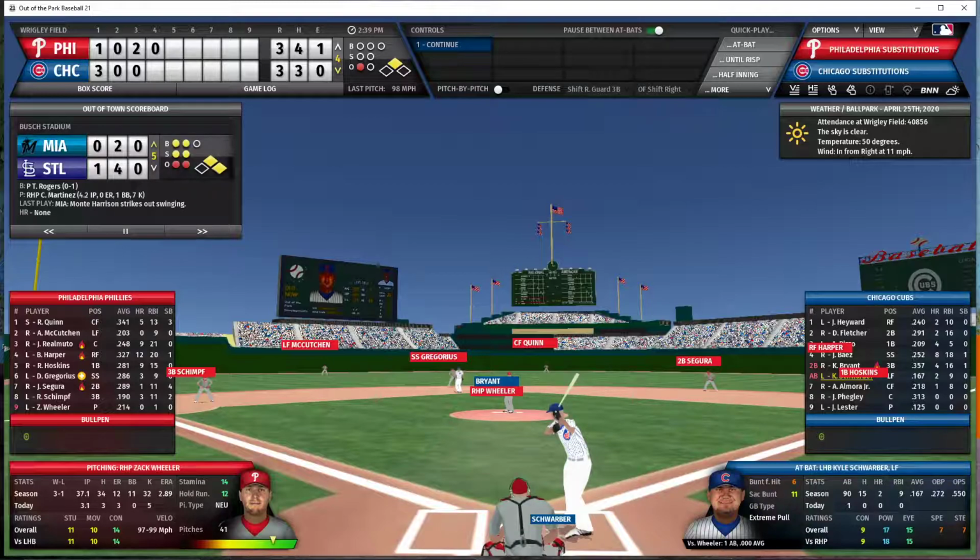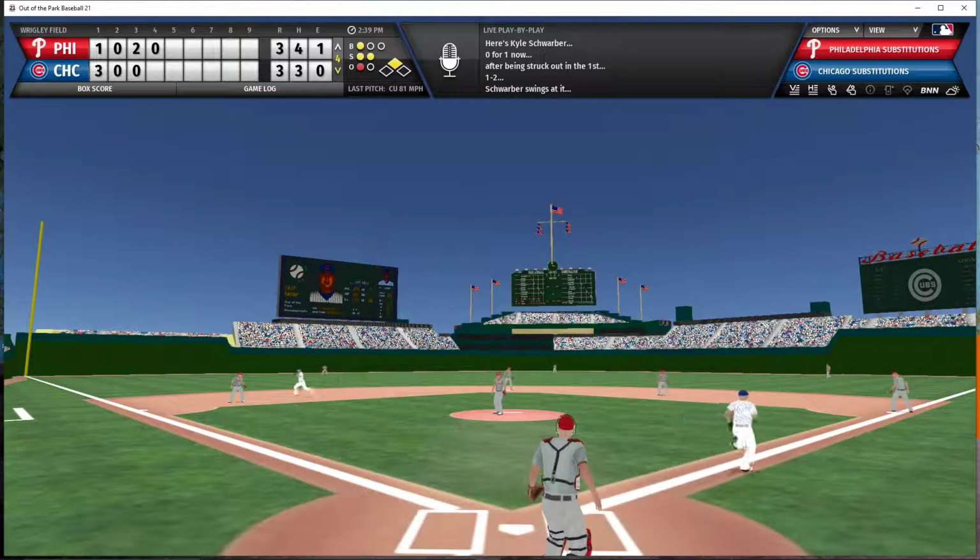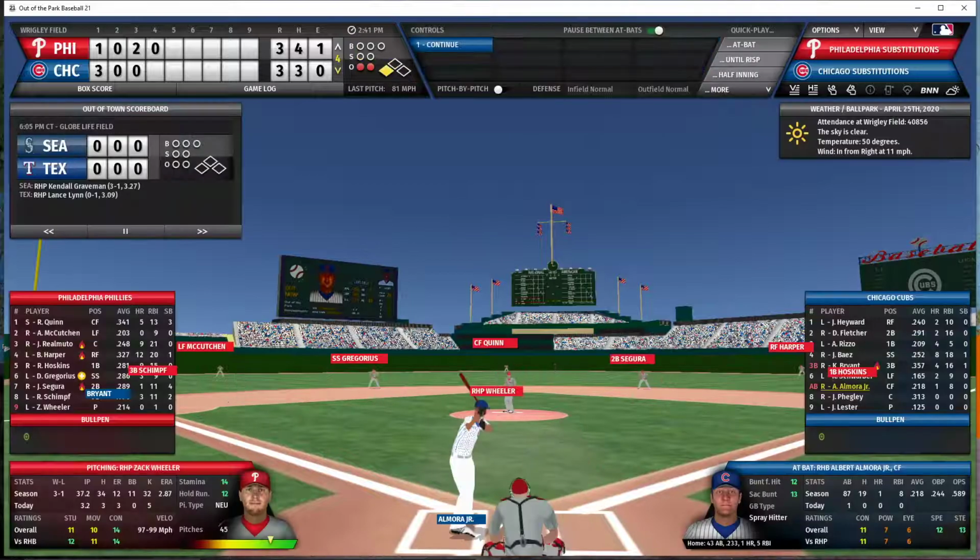Let's see if Schwarber can get anything done in this situation. 1-2 count. Here's the pitch. Schwarber hits it on the ground to second. That'll have the effect of a sacrifice. Scored a fielder's choice, 4-3. Segura throws out Schwarber at first for the second out.